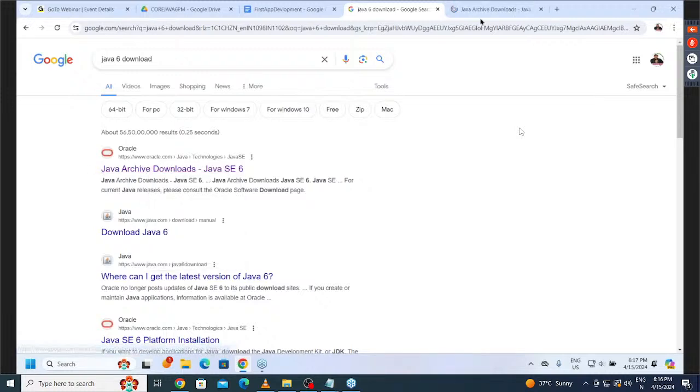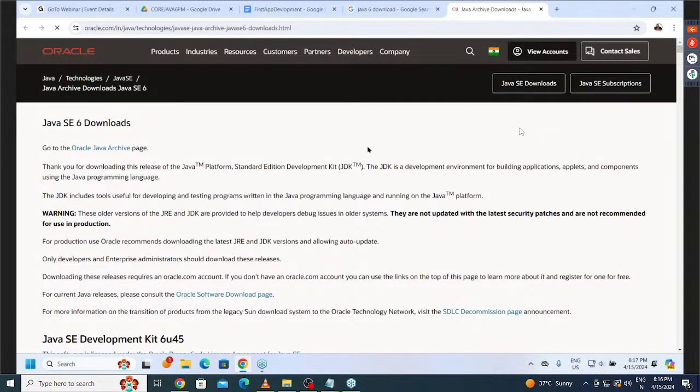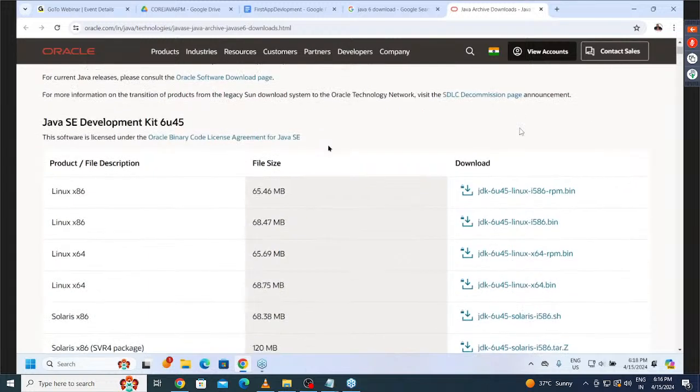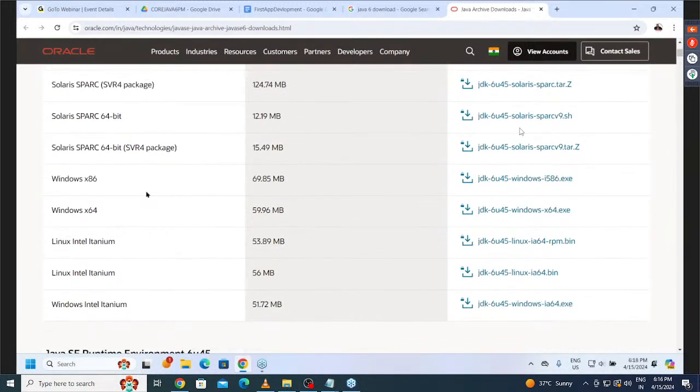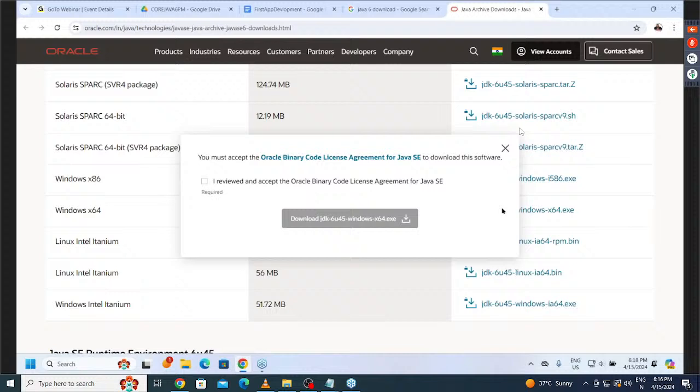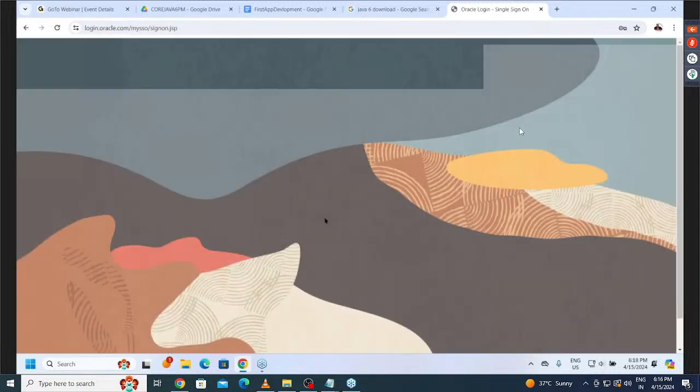Right click on it, open in new tab. Then inside this, we have to search for it. Depending on the operating system, we have to install the Java software. My operating system is what? Windows 64-bit, Windows 11 and a 64-bit processor. Now here Windows x64 is available, and that I have to download. Click on download. Right, just as a formality, select that I agree to the license terms and conditions. Click on the download button. Now it is going to start the download.